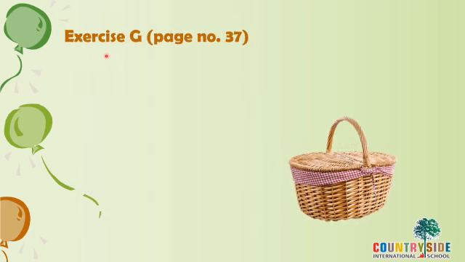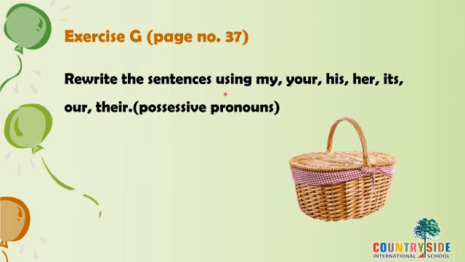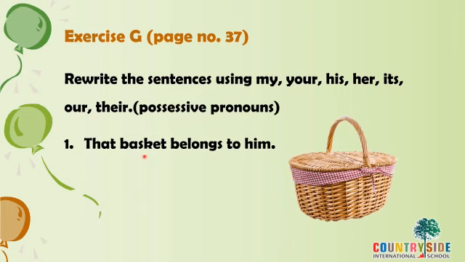Now children, in your book exercise number G on page number 37, it will make us more clear how we find out the possessive pronouns. Rewrite the sentences using my, your, his, her, its, our, their. These are all possessive pronouns. Now the sentence says that basket belongs to him. Now we have to show with our possessive pronouns. Instead of him, which possessive pronoun will we use? That is his basket.